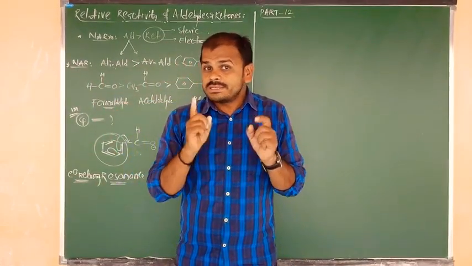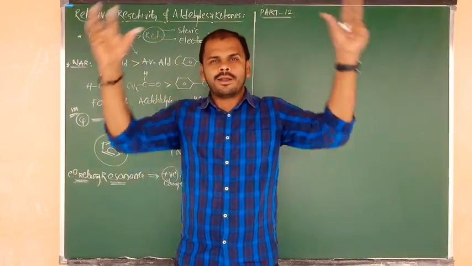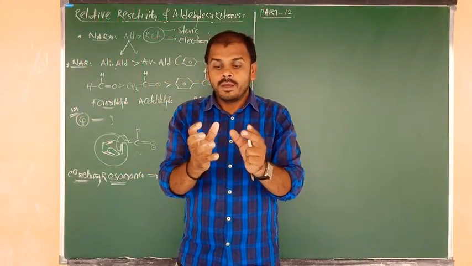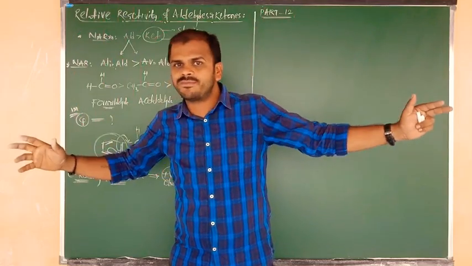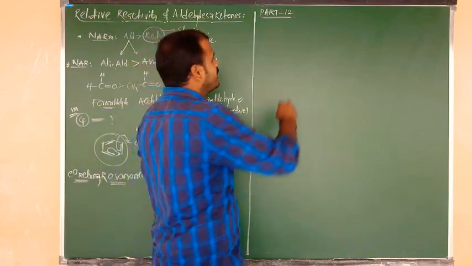Okay, now listen carefully. Now I am going to show you the overall reactivity order of various types of compounds towards nucleophilic addition reactions.